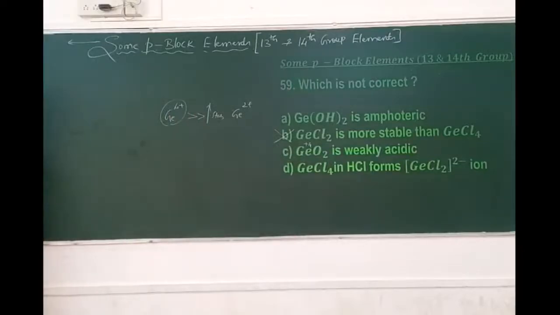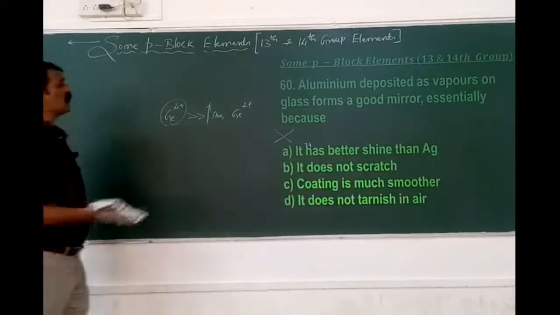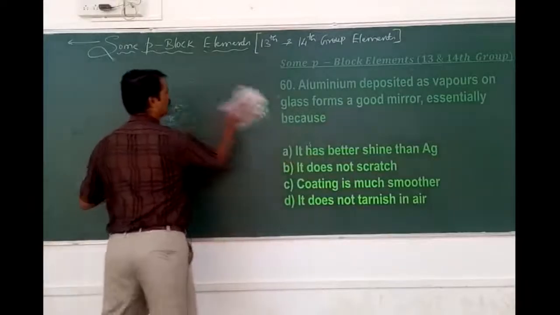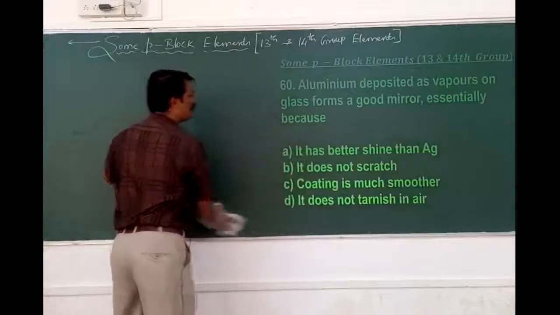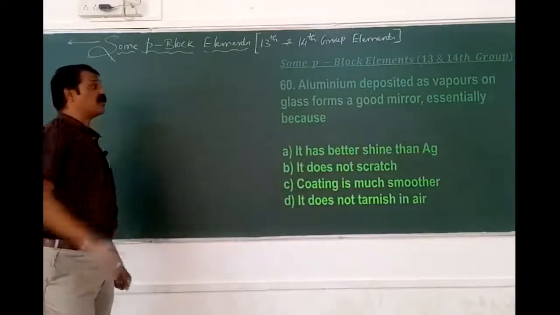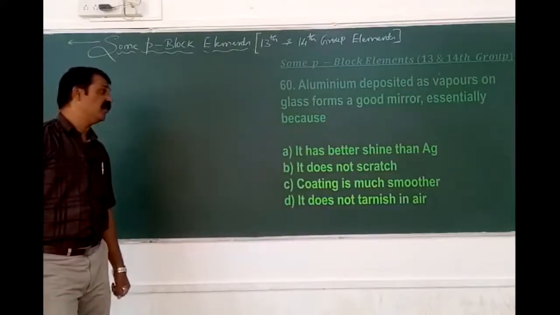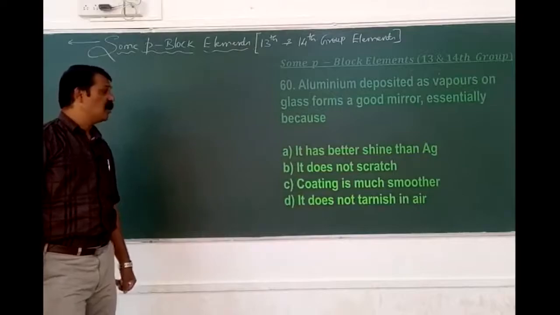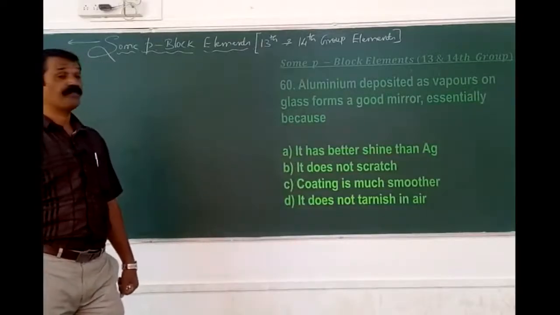Okay, next 60. Aluminum deposited as vapors on glass forms a good mirror, essentially because it has a better shine than silver, it doesn't scratch, the coating is much smoother, and it doesn't tarnish in air.